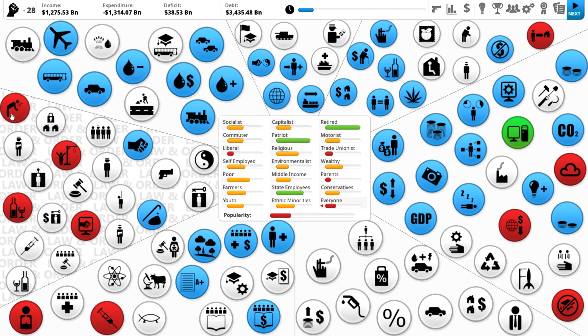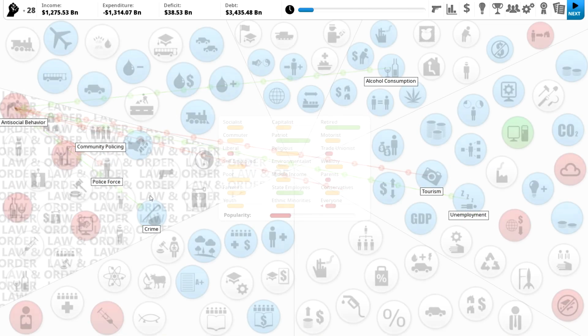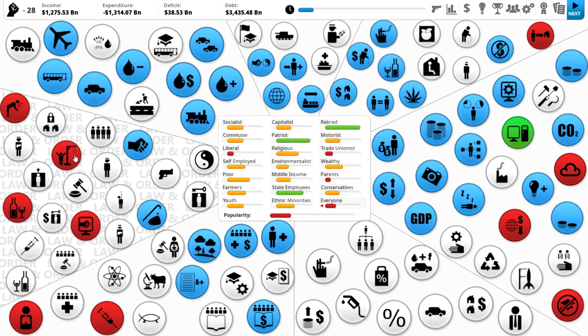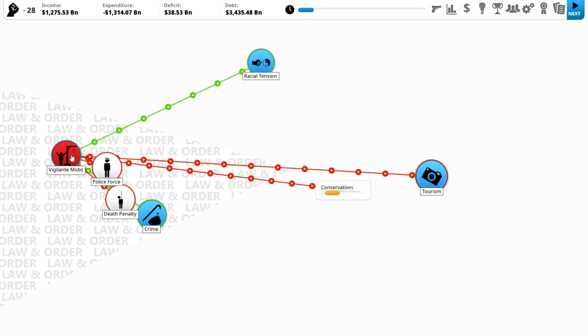So we have antisocial behavior, we have vigilante mobs, and you can see the green things are the things helping to contribute to these bad things. So crime is making there be vigilante mobs, and then the death penalty and the police force is slowing it down, and then the vigilante mobs are angering conservatives, and it is also decreasing tourism.